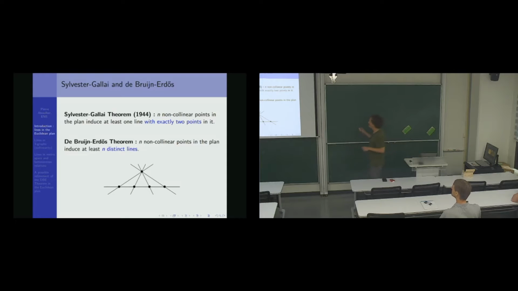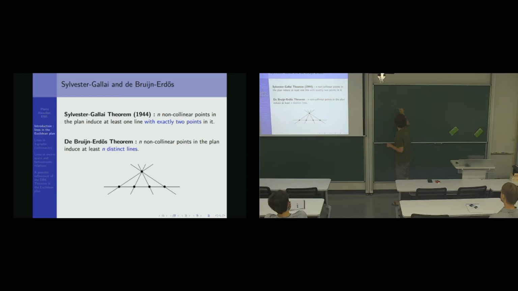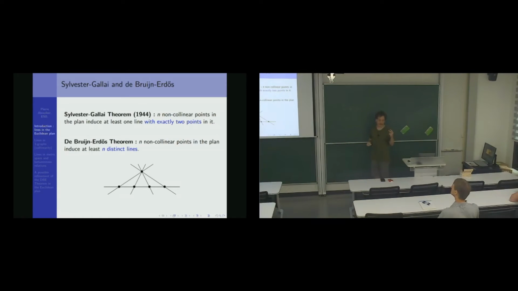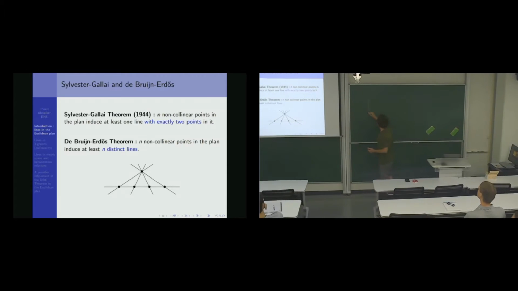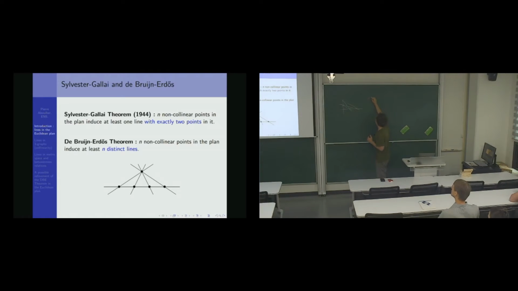It says that if you take n points in R squared, in the Euclidean plane, for example, here I have 6 points, every pair of points defines a unique line. So if I have some points, they define a set of lines. So for example, in here, it defines those lines. So if I have n points, it defines a certain number of lines, say m lines.